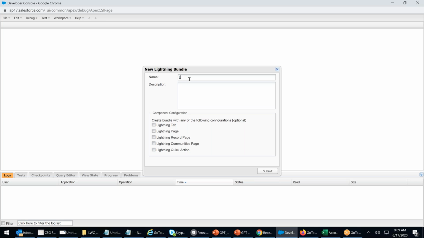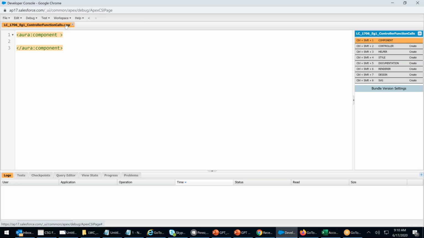I'll name it LC-1706-EG1, and call it controller function calls. Done. I'm creating a component.